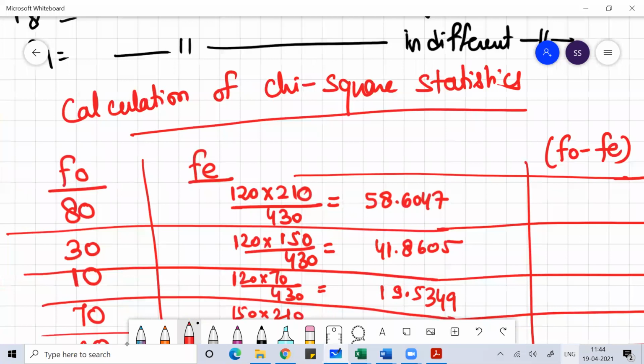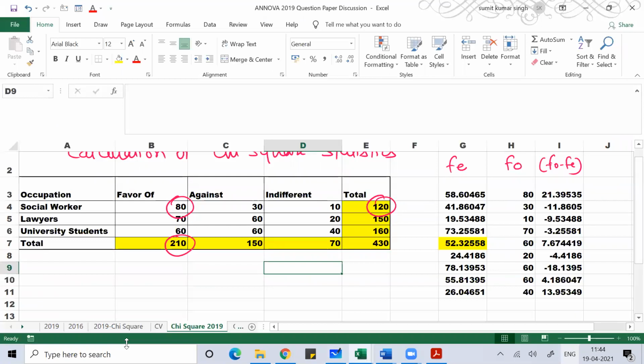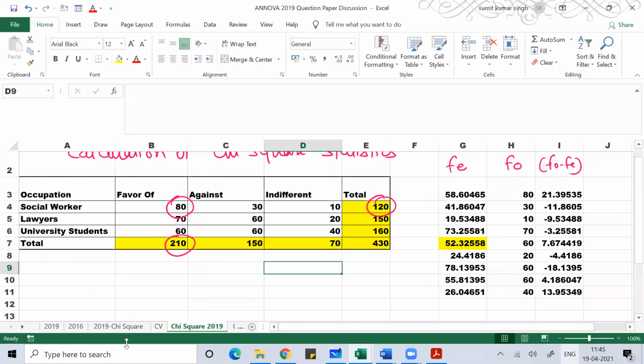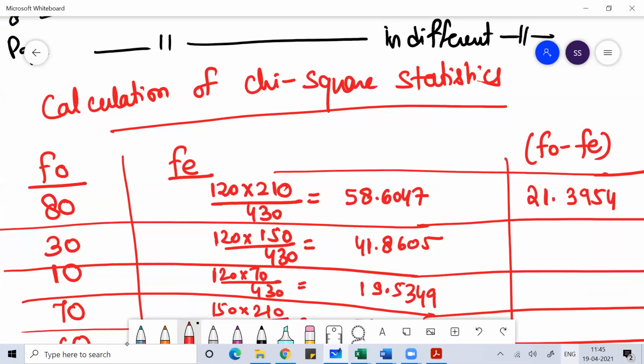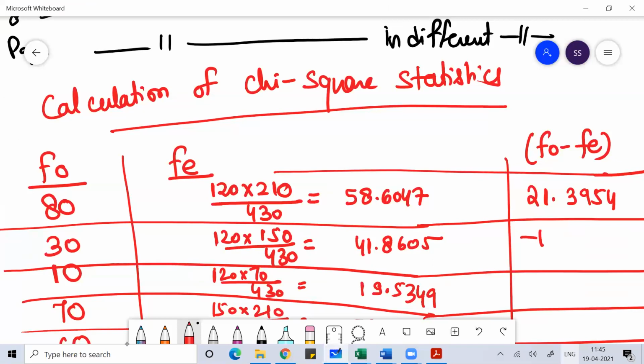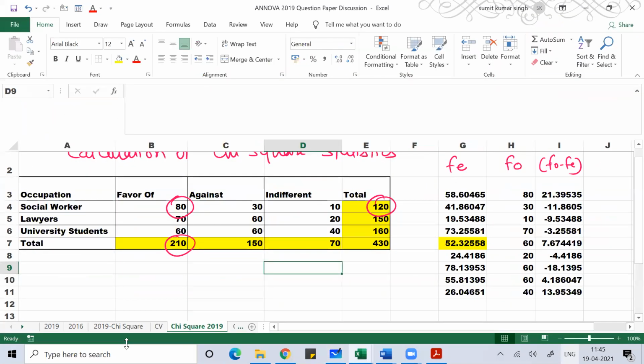Subtract this value. So 80 minus 58.6047 is 21.3953. Then 20.3954. And 30 minus 41.8605 is minus 11.8605. Then 10 minus 19.5349 is minus 9.5349.